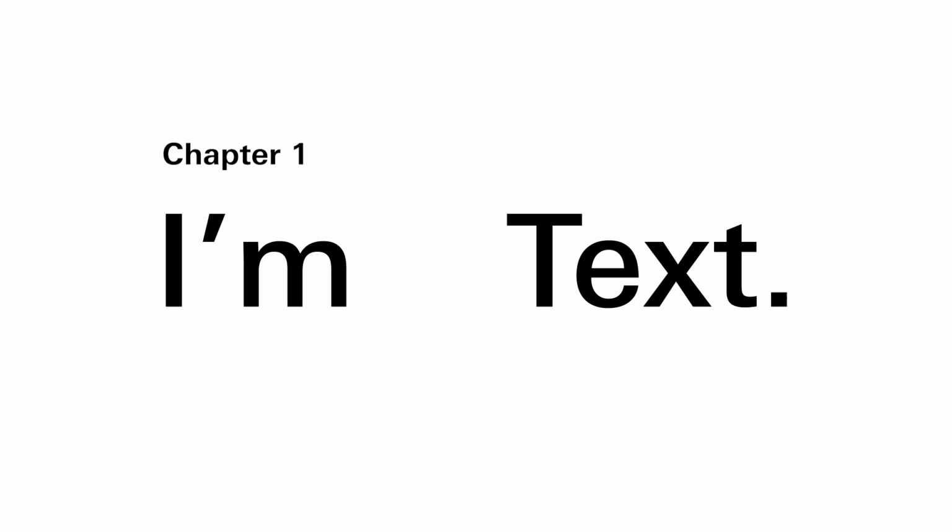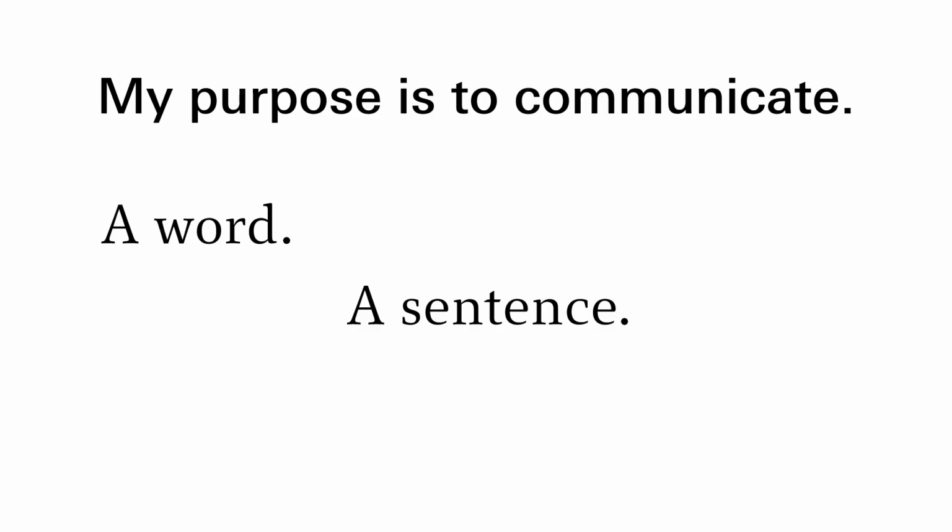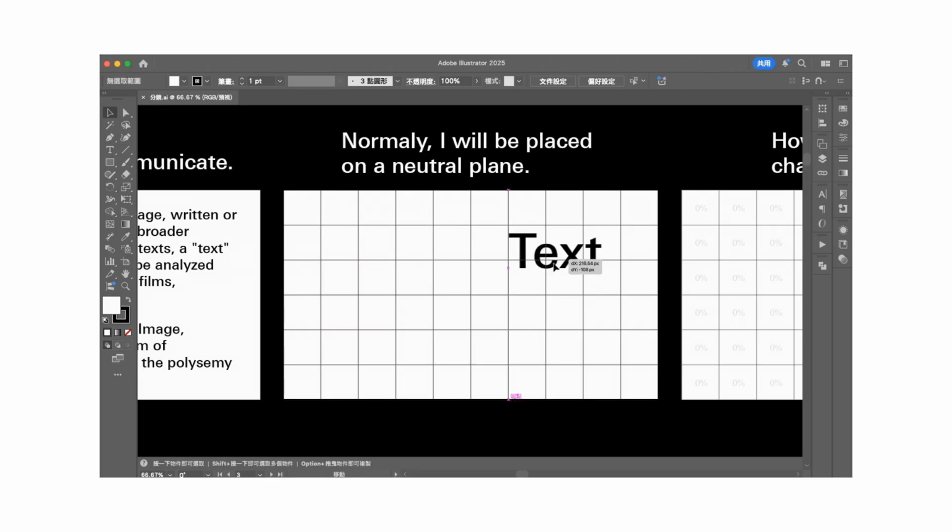Hi, I am text. My purpose is to communicate. A word, a sentence, or a sign. As long as you can read me, I have done my job. Normally, I live on a neutral plane. In Illustrator, the background has no opinion about me. It is blank. But what if someone changed that plane?